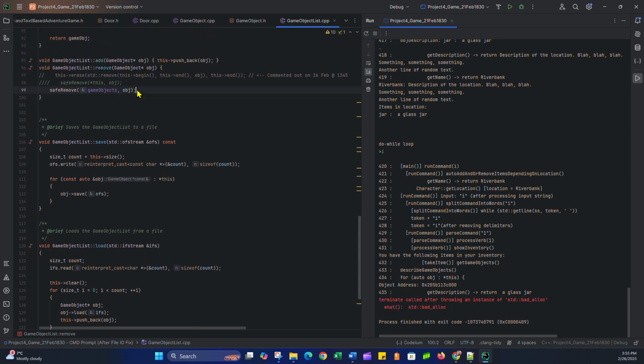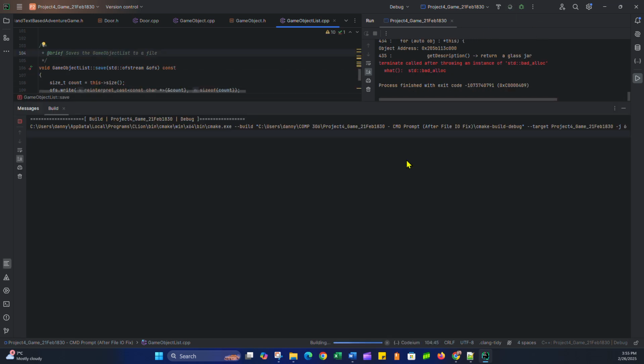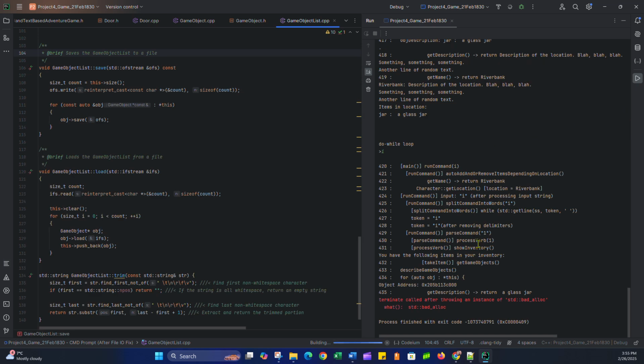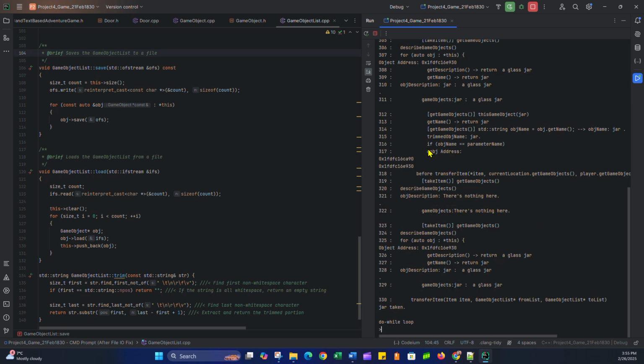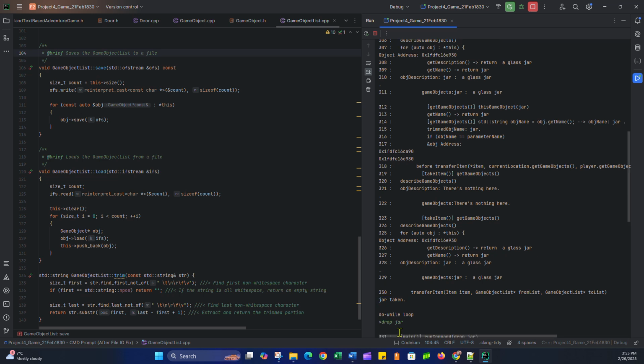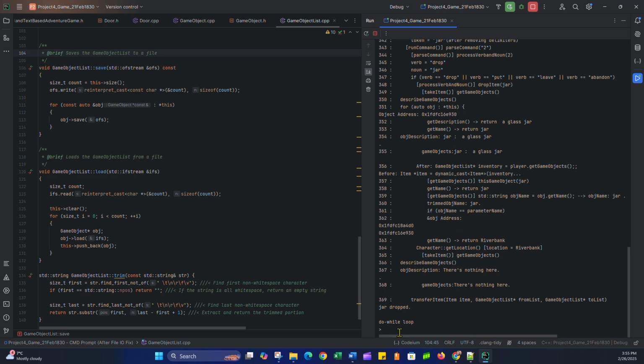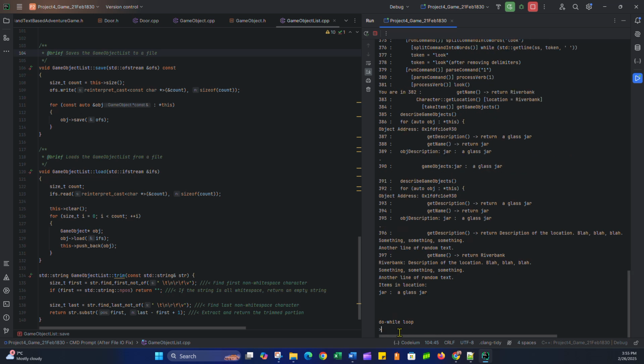So, just to get that back, I'm going back to my original remove command. And now, we know there's a jar here, so I'm just going to take the jar. You can see the jar got taken right here. Now I'm going to drop the jar. And you can see the jar is dropped. If I look, the jar is still in the location.